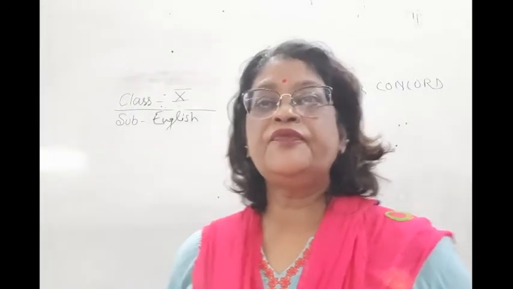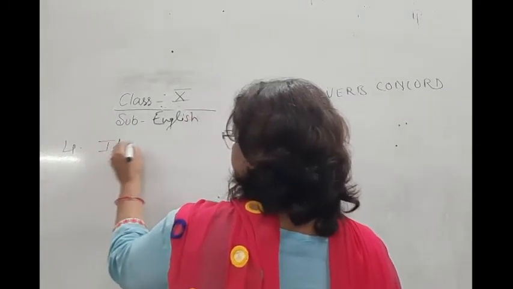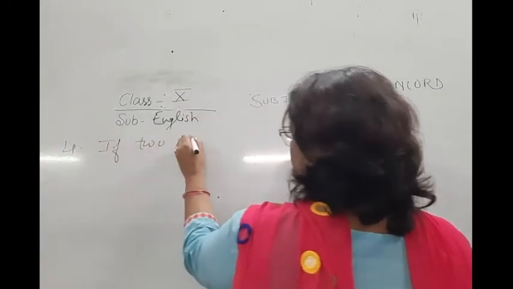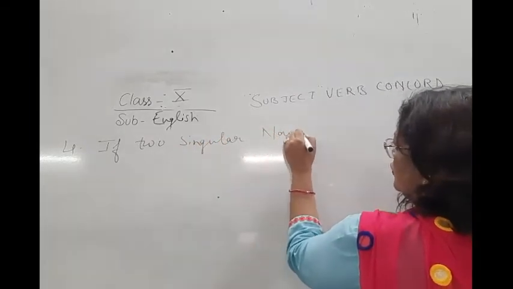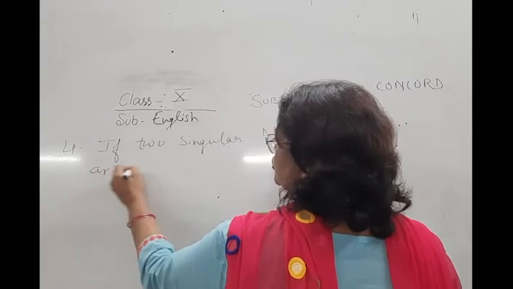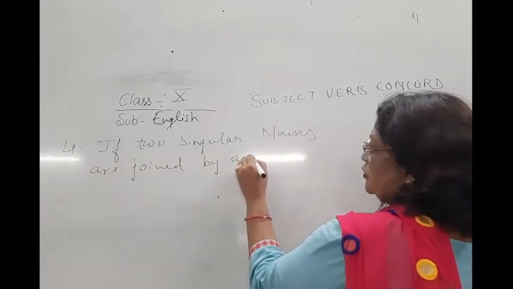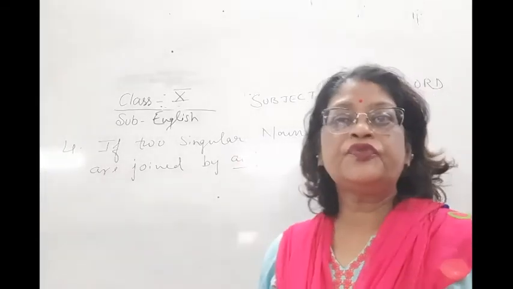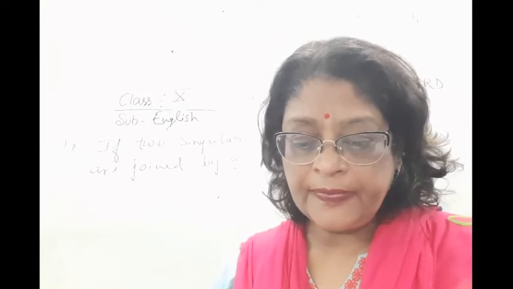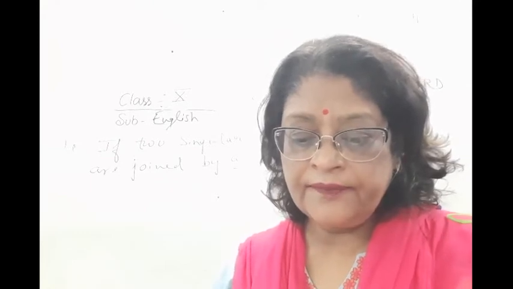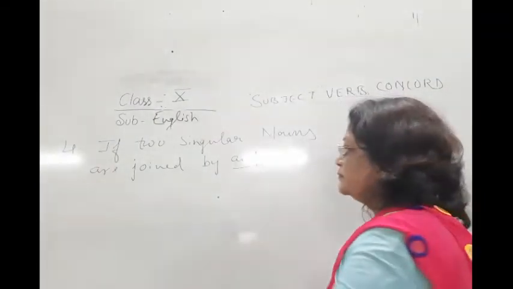Now point number 4. If two singular nouns are joined by and, then the verb will be plural.